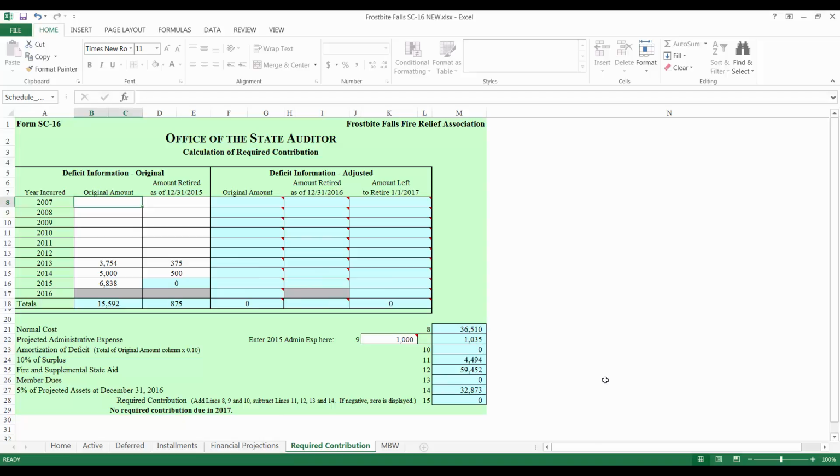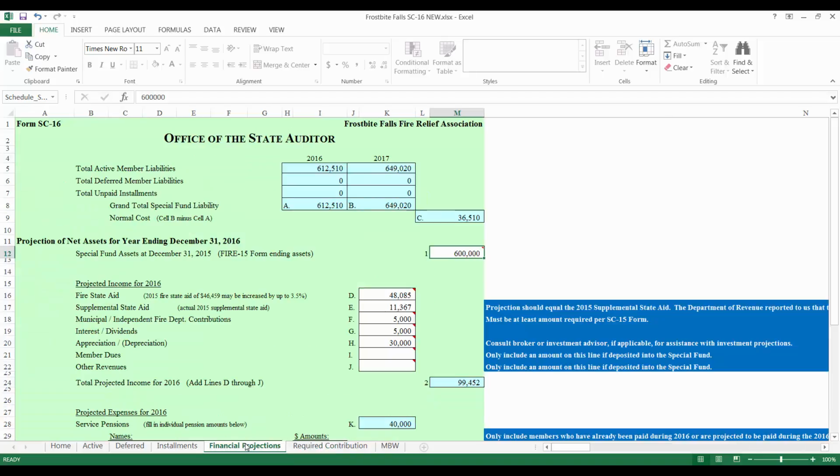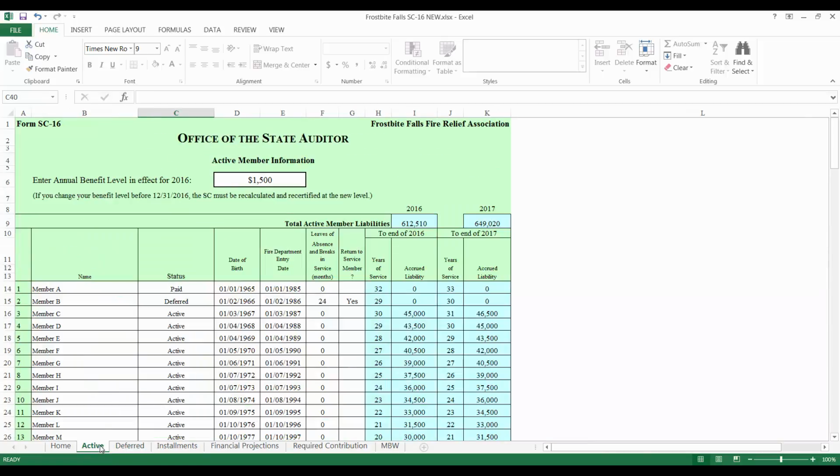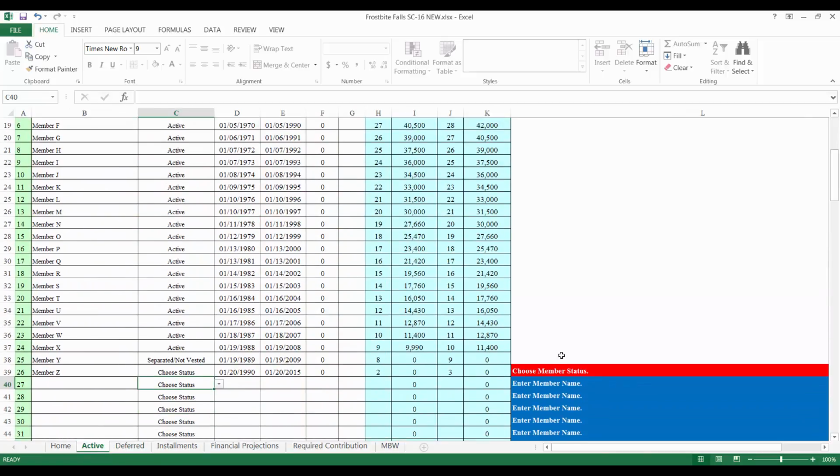After you've worked your way through each of the applicable tabs, be sure to review all of the data that you've entered. Verify that there are no longer any red messages. Scroll through the form and review the far right column. If there are any red messages, you will need to correct the data before the form can be submitted. You can also click the Home tab, which will show you if there are any red error messages remaining in the form.